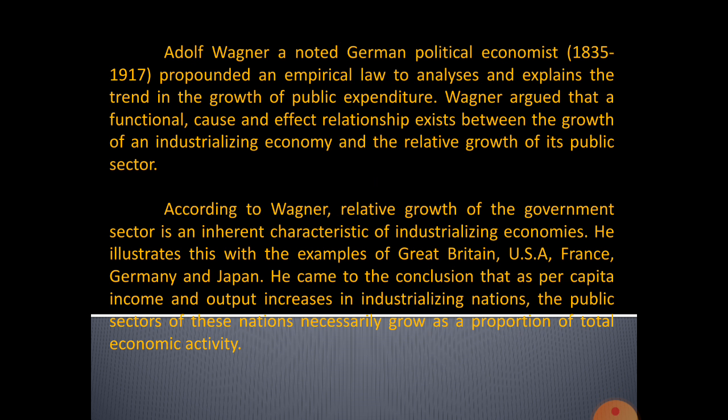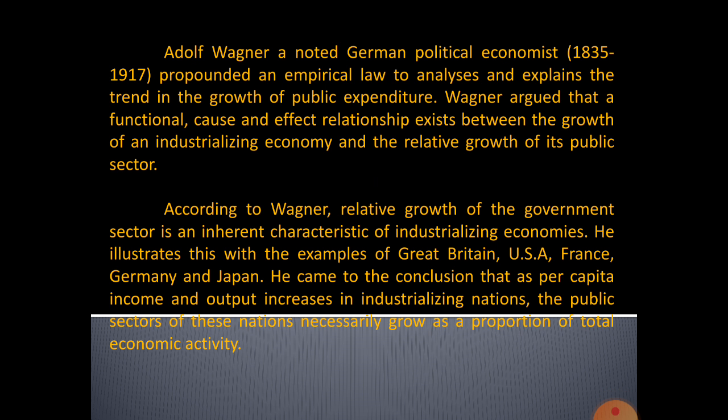For example, he has taken Great Britain, an industrializing economy, and how these industrialized countries spend their money on different economic activities.